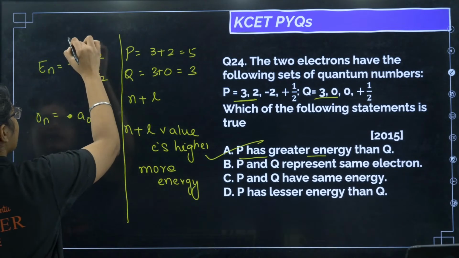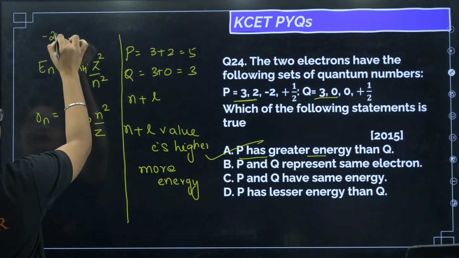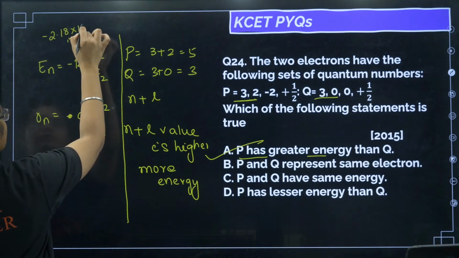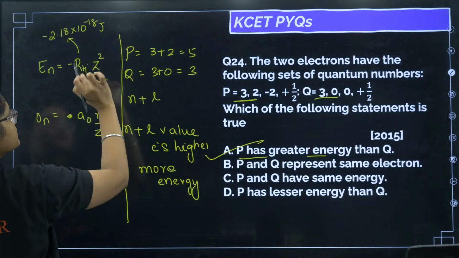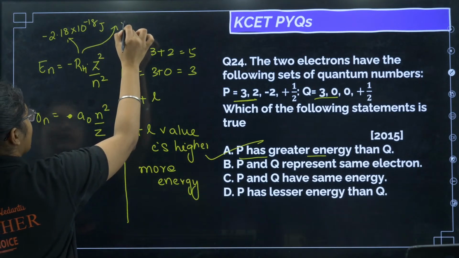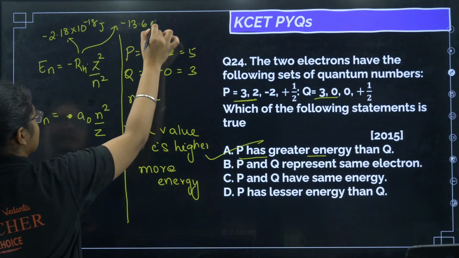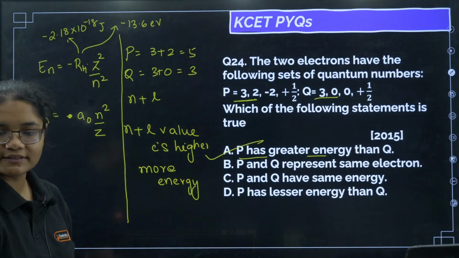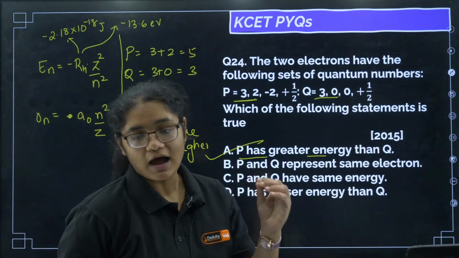Here, what is the RH value? The RH value can be minus 2.18 into 10 to the power of minus 18 joules, that is one value. And next I have minus 13.6 eV. So two values are given. These are the values of RH.